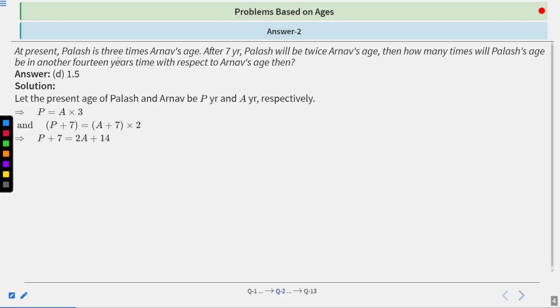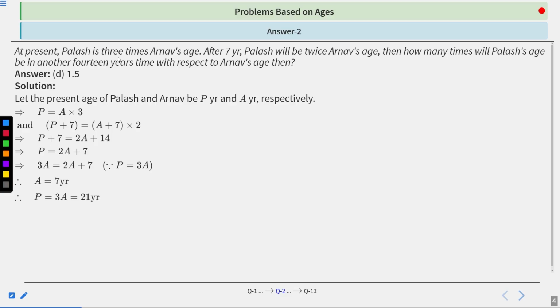When we solve it, we get P plus 7 equals 2A plus 14. So P equals 2A plus 7. We know that P equals 3A, so we put in the value of P and get 3A equals 2A plus 7. So we get A equals 7.